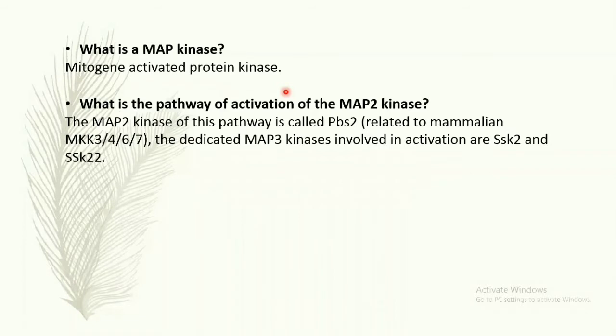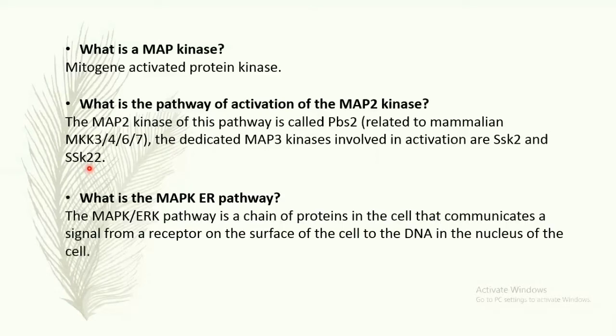Okay. Then, what is the pathway of activation of the MAP2 kinase? MAP2 kinase of this pathway is called PBS2, related to the mammalian MAP kinase 3, 4, 6 and 7, and the dedicated MAP3 kinases involved in the activation are SSK2 and SSK22, that is the serine threonine specific protein. Okay, then next one is the MAPK ERK pathway.